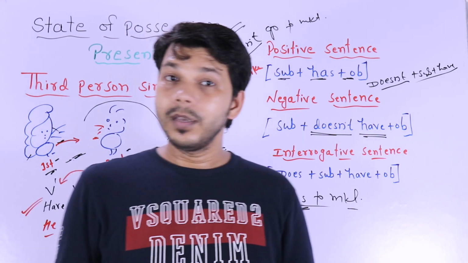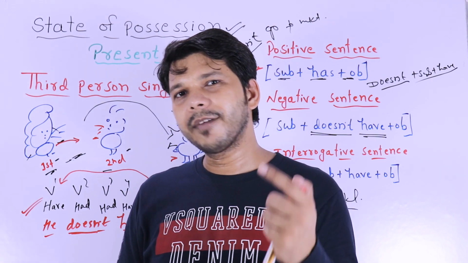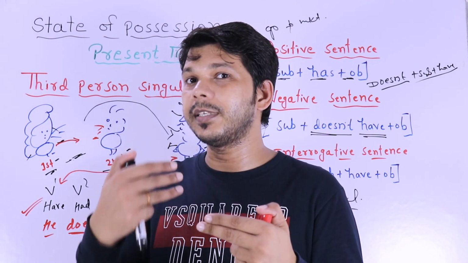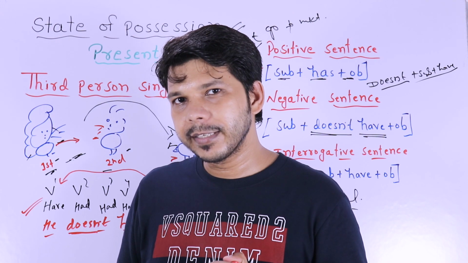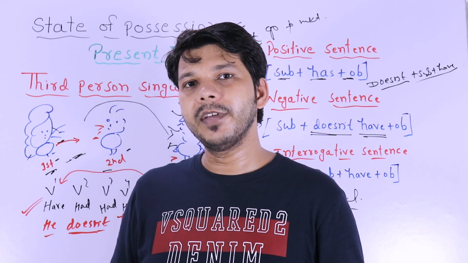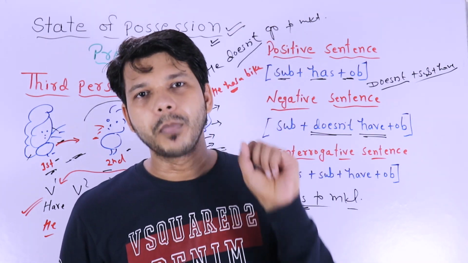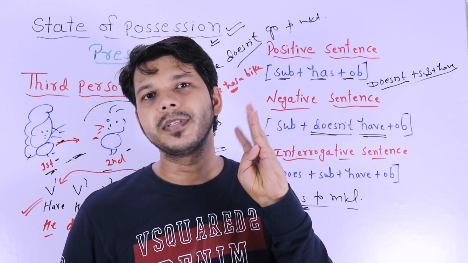Answer could be anything. Oh yeah, my father has a bike. No, my father doesn't have a bike. Hey, doesn't your mother have a lot of dresses? This is interrogative plus negative. If it is only interrogative, does your mother have a lot of dresses? If it is interrogative plus negative, hey, doesn't your mother have a lot of dresses? So you have understood positive, negative, interrogative, and interrogative plus negative.